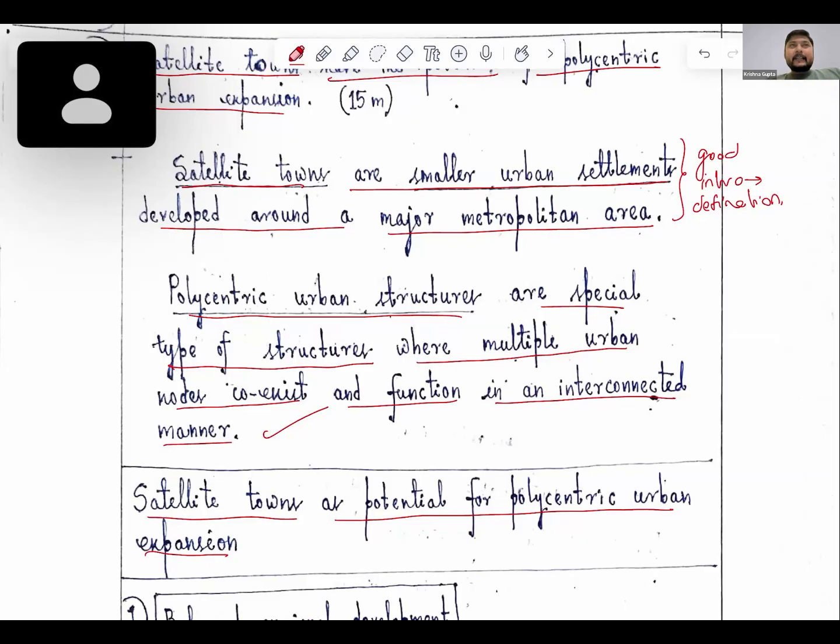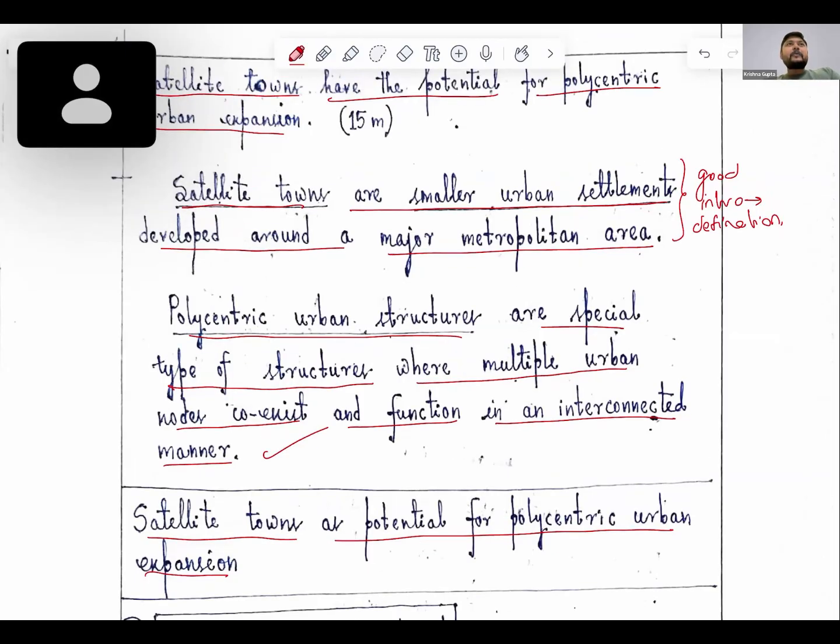So what we will see here is that we can provide the satellite town model. Here we are looking at when we have a polycentric development. For example, you have provided the example of Delhi. So here we have multiple nodes, as I have talked about earlier. There will be presence of multiple nodes here.